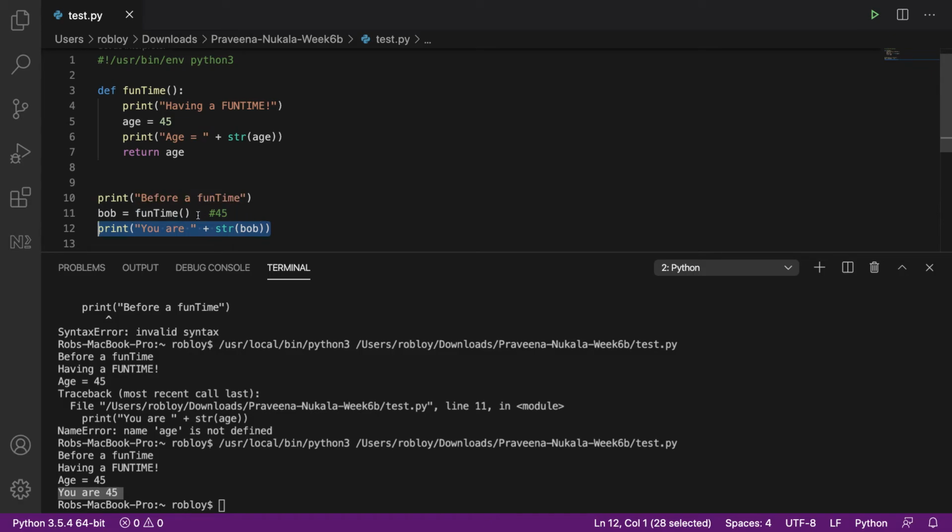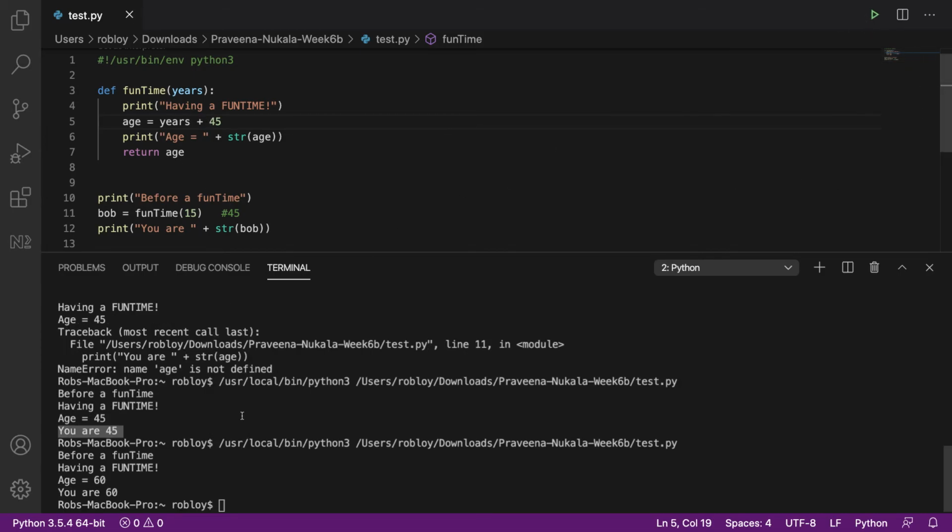Now, if I wanted to get information into the function, I could pass in here, we could say 15, and we can say years up here, and then we can do years plus 45. Go ahead and run that. And now I'm 60 years old. So I'm going to send 15 into the function up into here to years, which now equals 15. So 15 plus 45 is 60. 60 goes into there. Age equals 60. 60 gets returned. So I can send information into the function and I can send information out of the function.